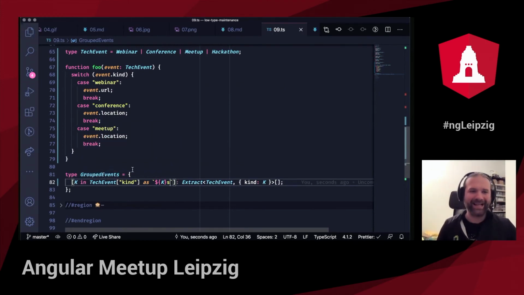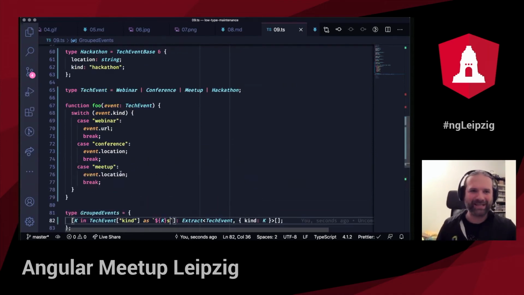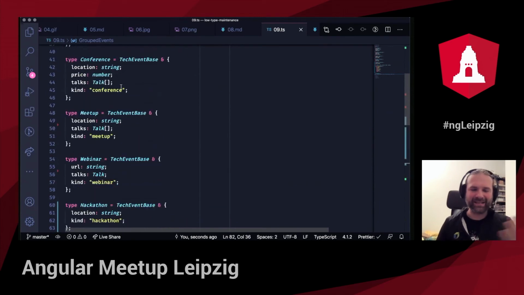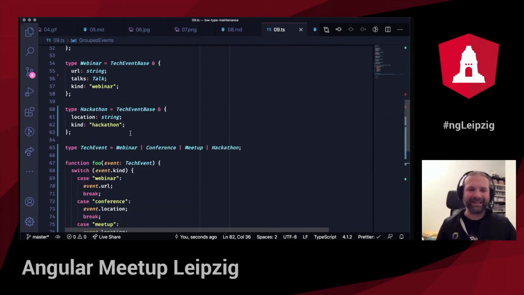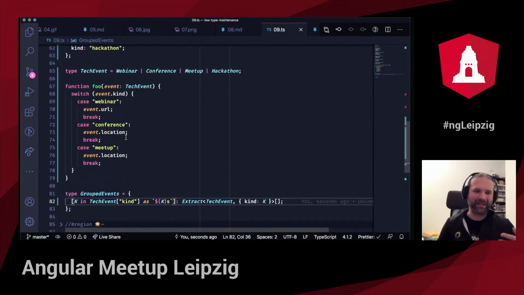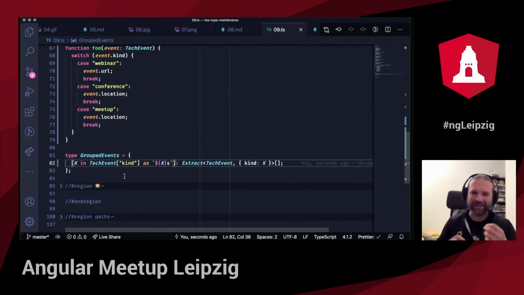Okay. And again, we didn't maintain any types at all. We just had to maintain our models. And this is something that we want to maintain anywhere. This is the data we think about. Other than that, we just define behavior, so that we want to have group events. This is just behavior defined for those types. So grouped events cannot exist without what I defined in tech events. So why would I maintain all those types all the time?